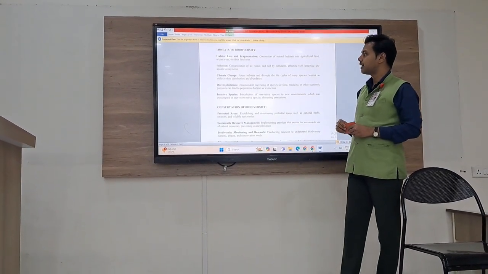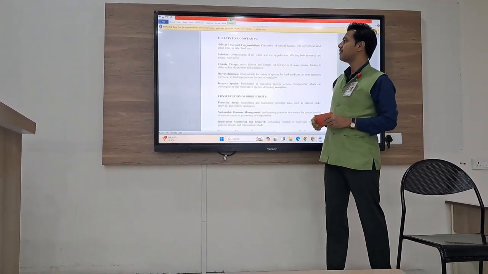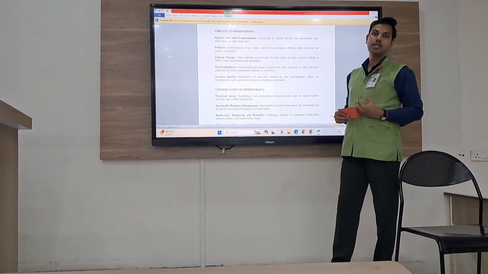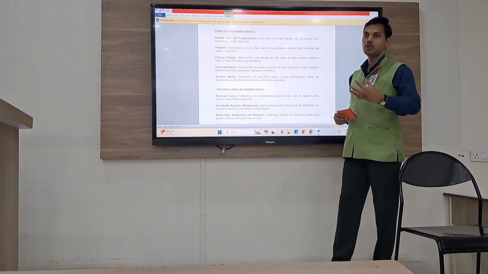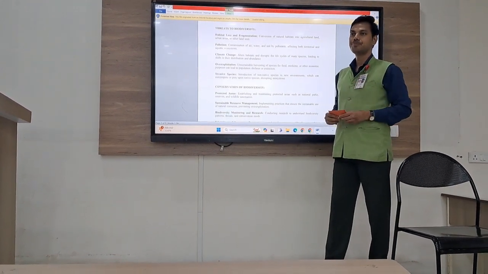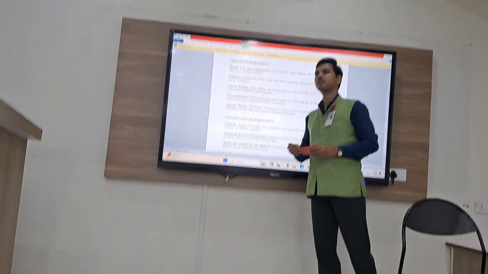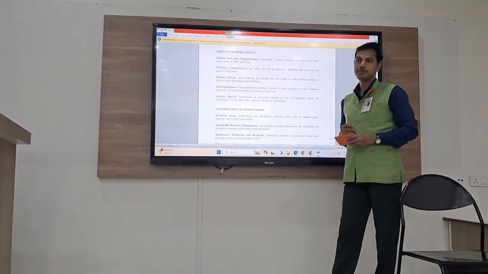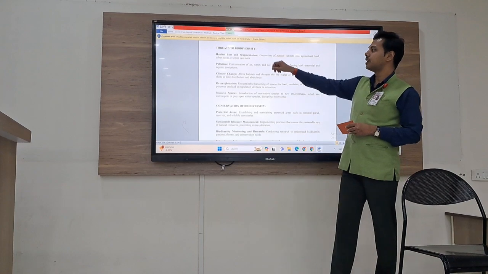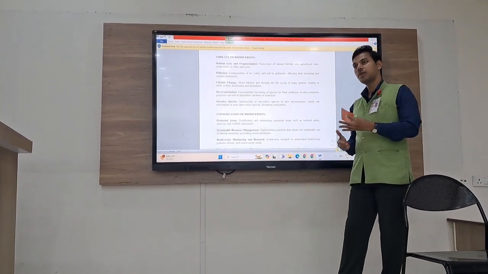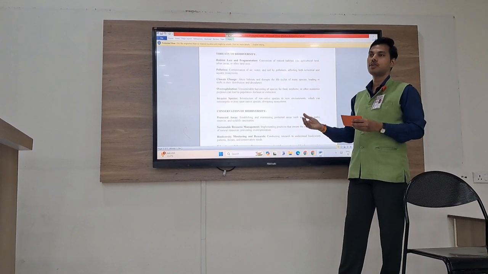challenges to biodiversity. Well, habitat loss and fragmentation. When we try to acquire a particular habitat, when we try to acquire a particular place, it creates a problem or the disaster for the local species. So basically it leads to habitat loss or fragmentation, that is a different way of structure that we observe here.